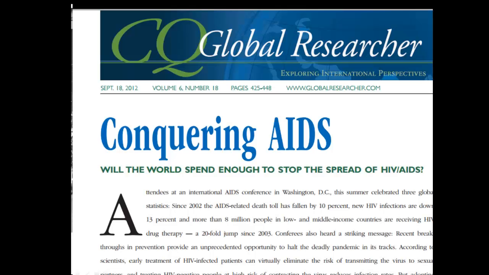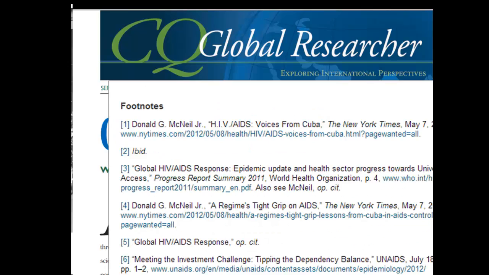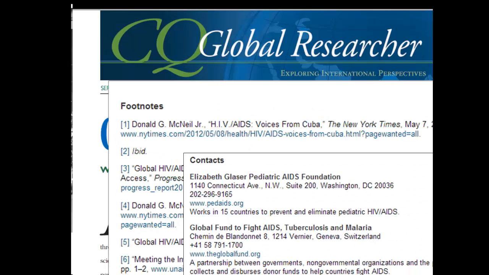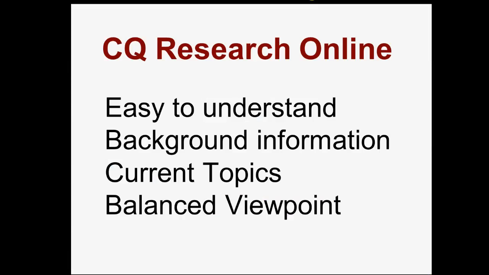These reports are written by professional journalists who carefully check and document their facts and present the information from an unbiased point of view. This is often the very kind of information that you need. So CQ is easy to understand background information about current topics presented from a balanced point of view.